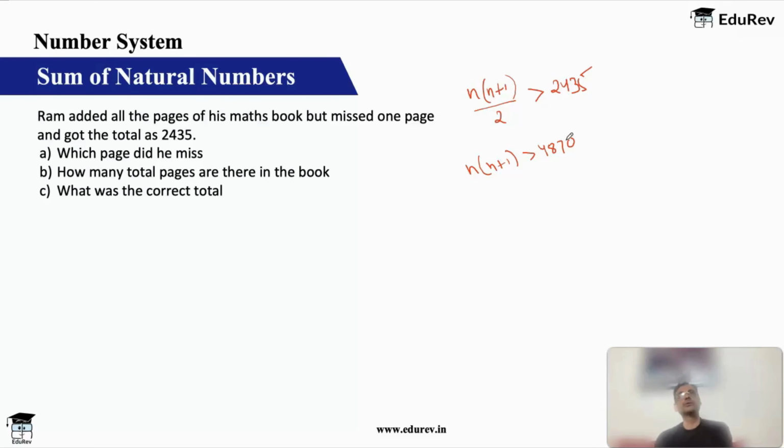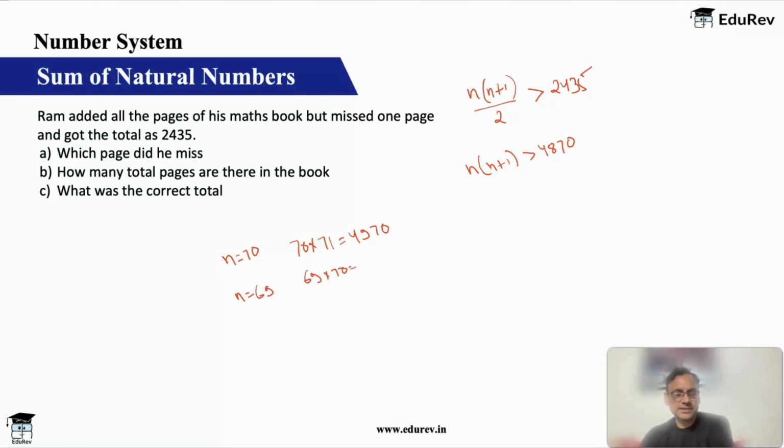Now the nearest square to 4870 is 4900. 4900 is the square of 70. Okay, so if I take n as 70, n into n plus 1 will become 70 into 71, which will become 4970, right? If I take n as 69, then it will be 69 into 70.